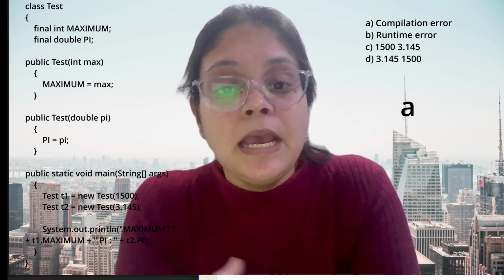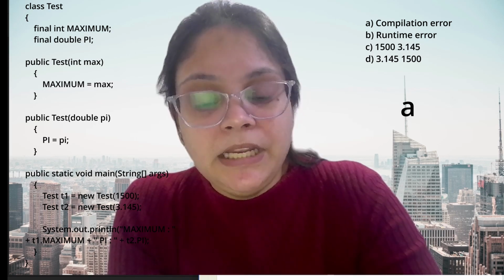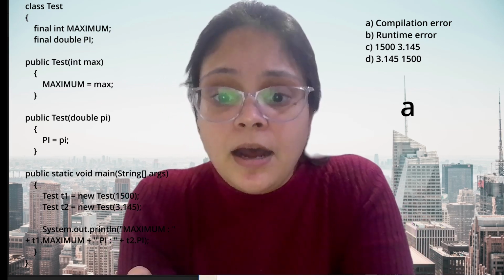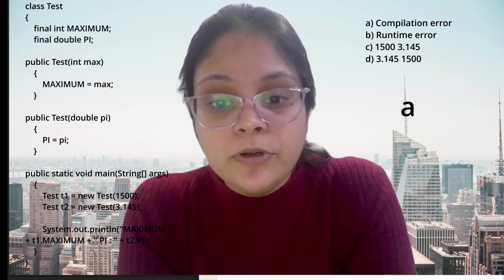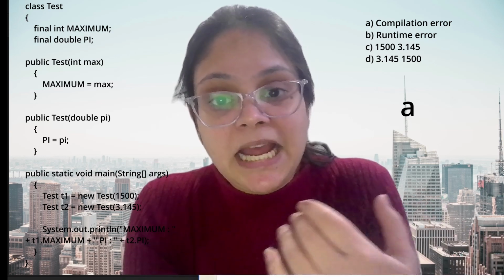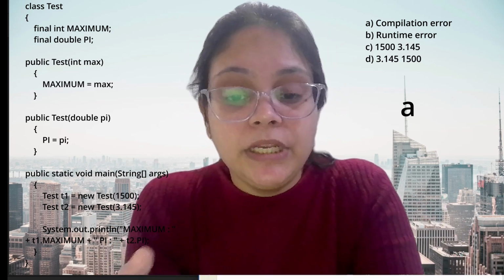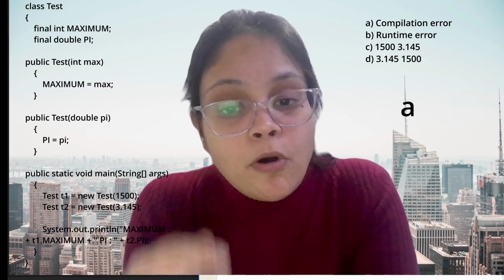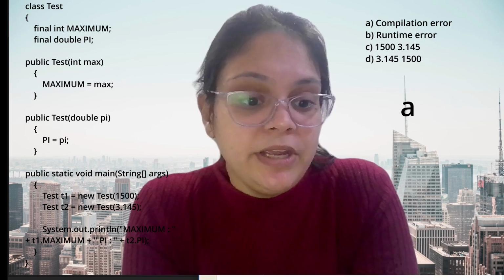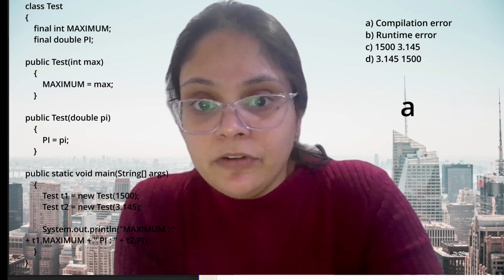Why? Because as we know, a final variable does not need to be initialized at the time of declaration only, but yes, we require the final members to be initialized before their actual usage. So if you are having constructor overloading, or multiple constructors you are trying to create in the same class, all the constructors need to initialize all the final variables, because we can create an object by calling any one of the constructors.